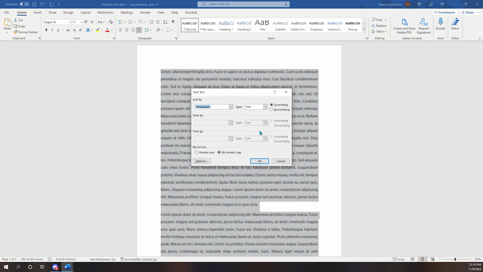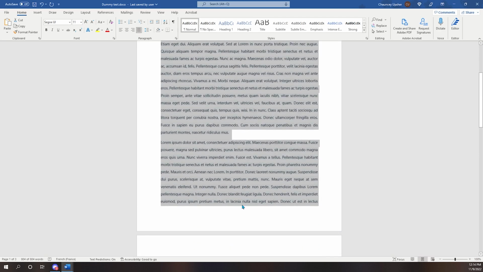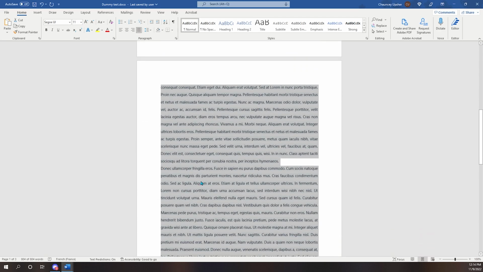So if I want to sort paragraphs, I can sort by text, number, or date, depending on what it is. And I can do descending order, which would basically do the opposite. And as you see, it flipped over. So N was first, then L, then D.